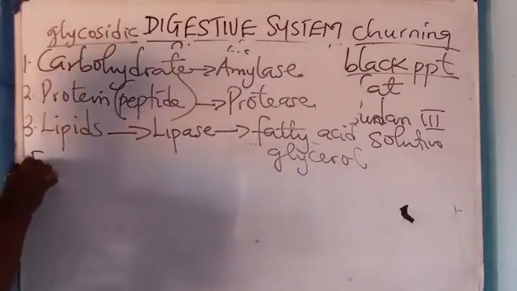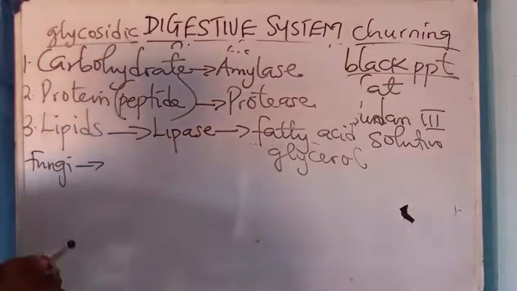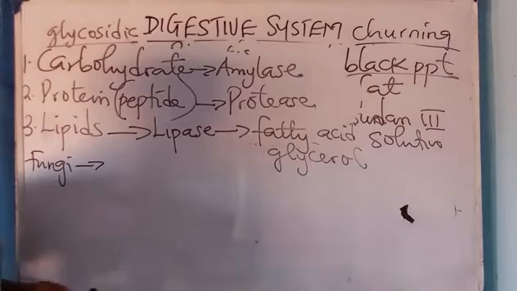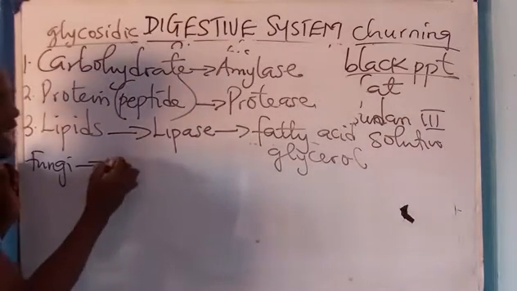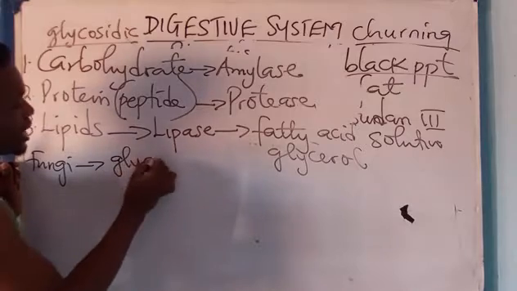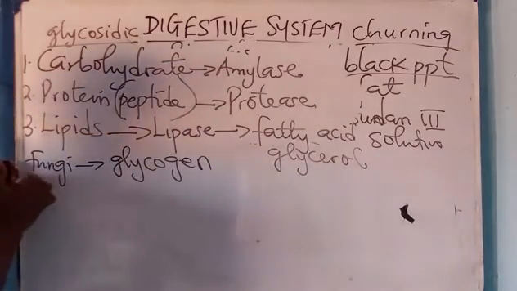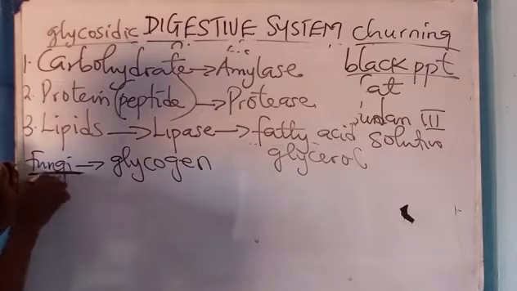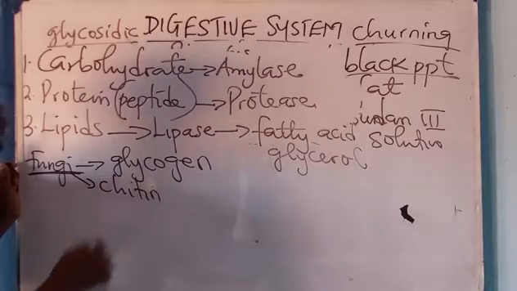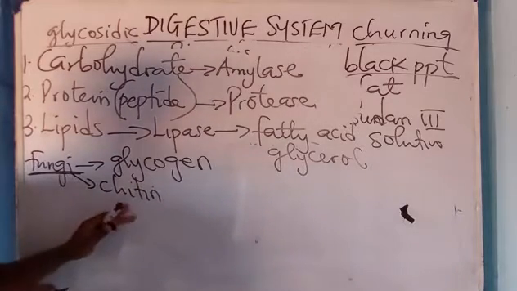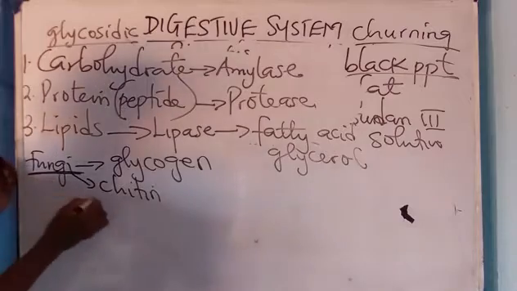Please, in fungi such as mycorrhizopores, mushroom, bread mold, black bread mold, they store carbohydrates as glycogen, not as starch. Now the cell wall of fungi is made up of chitin and not cellulose. It's made up of chitin and not what? Cellulose. Now, what kind of digestion do they undergo?